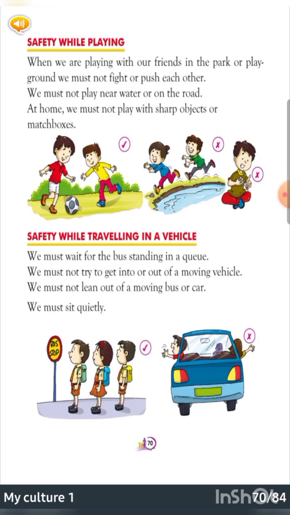Safety while playing. When we are playing with our friends in the park or playground, we must not fight or push each other. Right? Fighting should not be there and pushing must be avoided. We must not play near water or on the road. And next, at home we must not play with sharp objects or matchboxes.